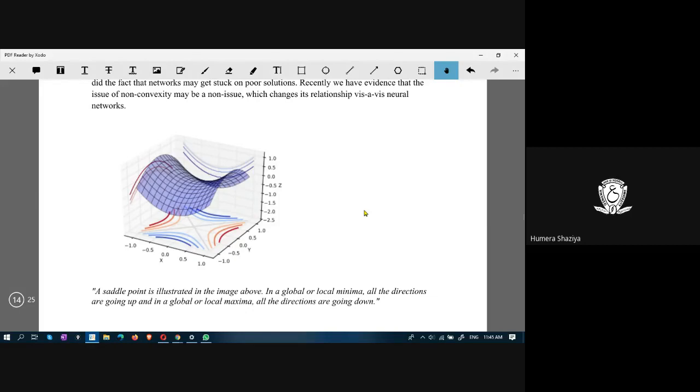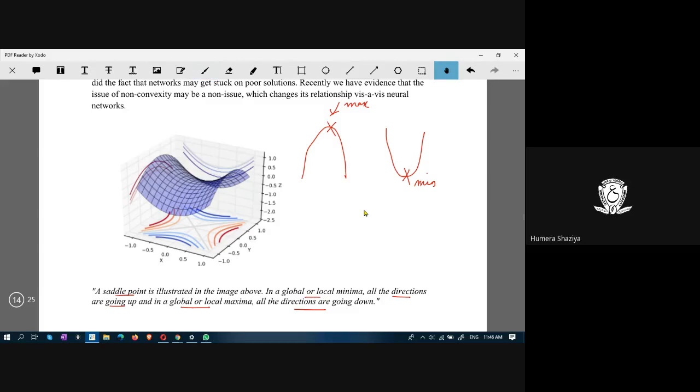Here in deep learning, there might be a problem known as a saddle point. What is a saddle point? In a local or global minima, all the directions are going up, and in a local or global maxima, all the directions are going down. That is a saddle point. These are the two points. This is known as the maximum point. This is known as the minimum point.